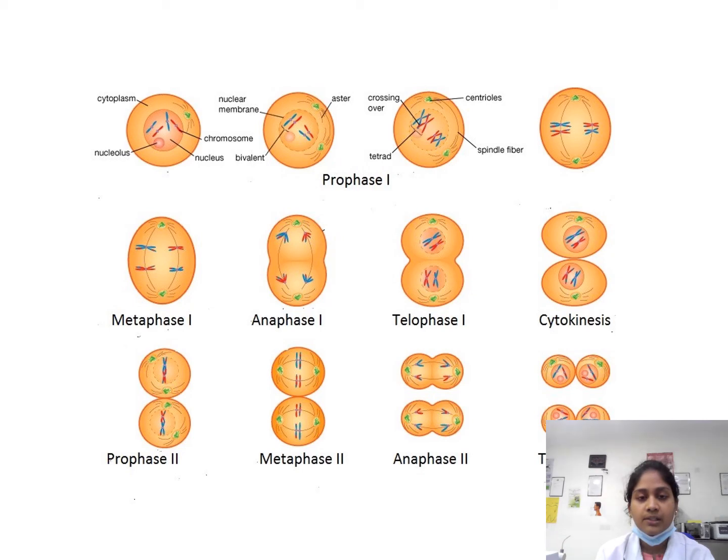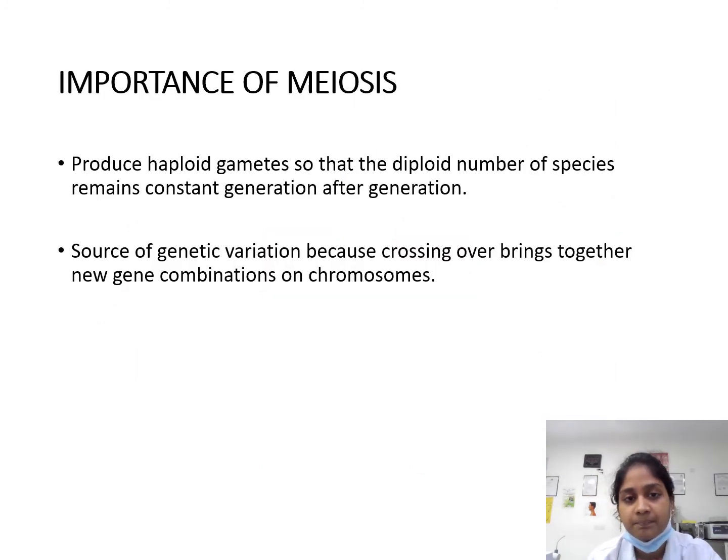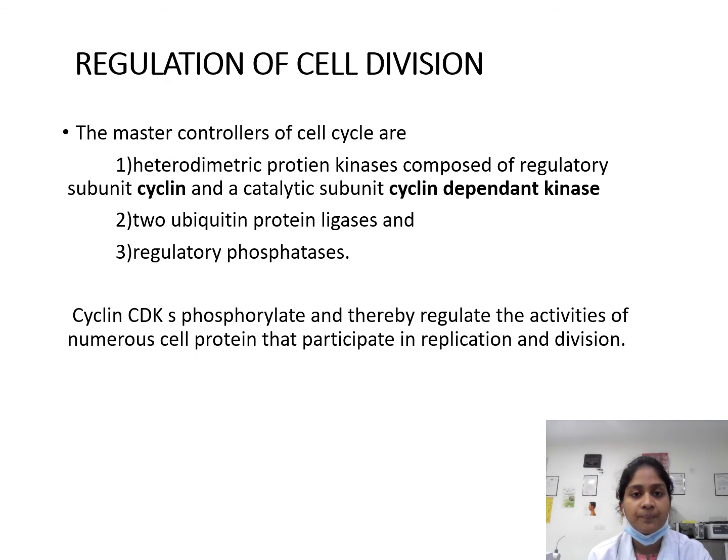In this picture, you can see the prophase 1, metaphase, anaphase, telophase 1 and 2, and cytokinesis can also be seen. And the importance of meiosis. It produces haploid gametes so that the diploid number of the species remains constant generation after generation. It is a source of genetic variation because crossing over brings together new combinations on the chromosomes.